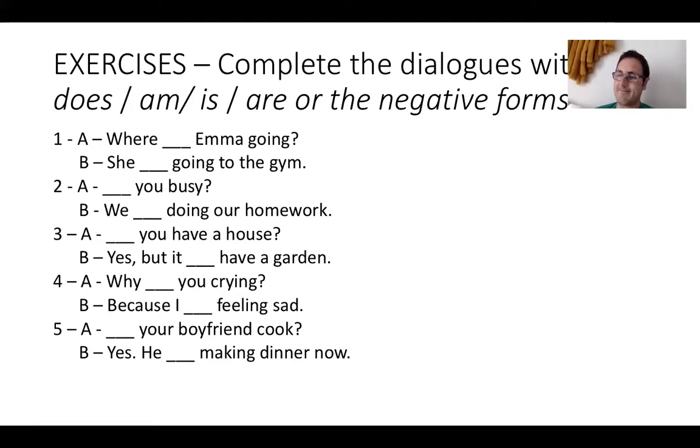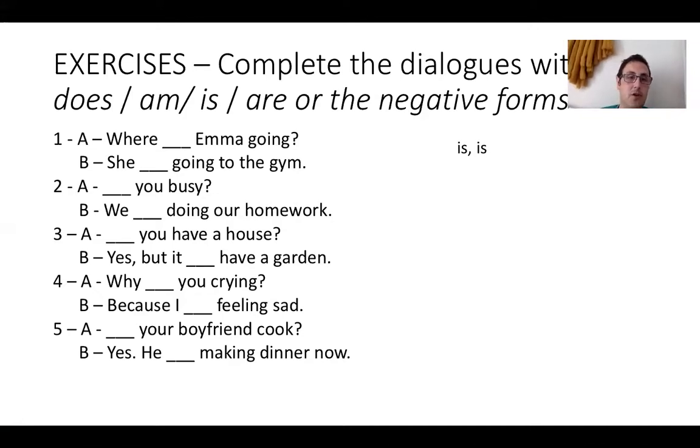Cool. All right. Now, here we go. First one is, where is Emma going? She is going to the gym. Okay, so you have verb ing. So therefore, it's going to be like, okay, I am, you are, he, she. Now, Emma is a she. So it's going to be, where is Emma going? She is going. So it's going to be is and is. Where is Emma going? She is going to the gym.